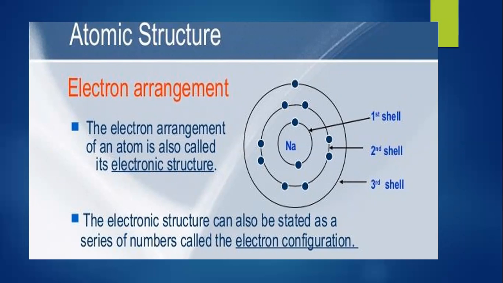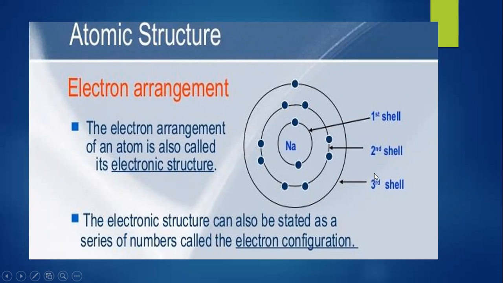So you can say this is the atomic structure of an atom, the arrangement of electrons of an atom, or the electronic configuration. What is meant by electronic configuration? The electronic structure can also be stated as a series of numbers. It is important to note that here you can see the presence of shells, and electrons are revolving in the shells. Here you can see the first shell, the second shell, and the third shell.